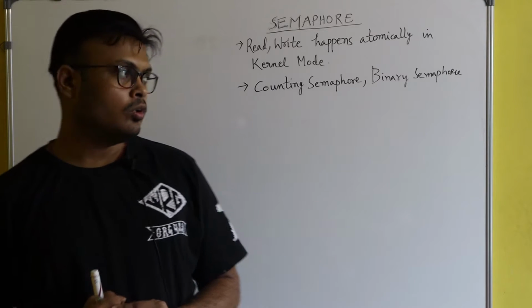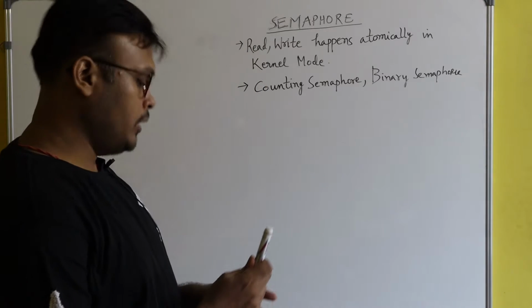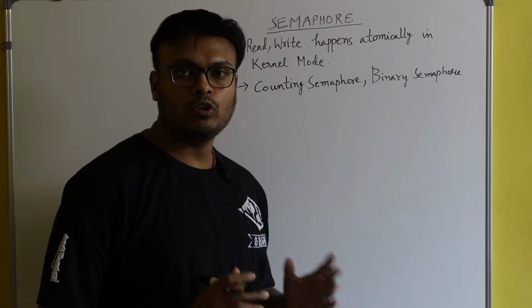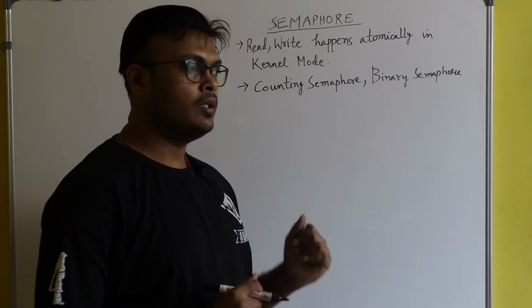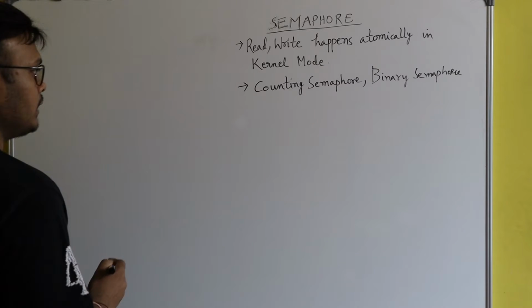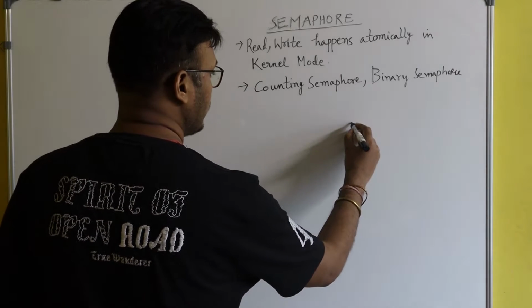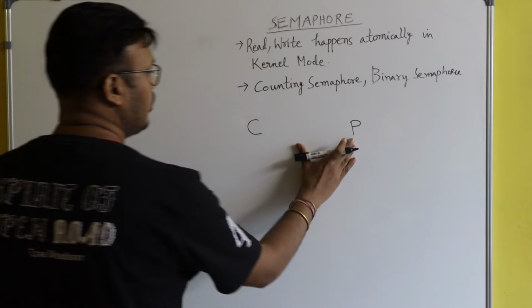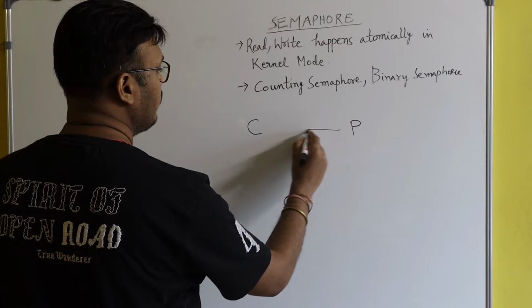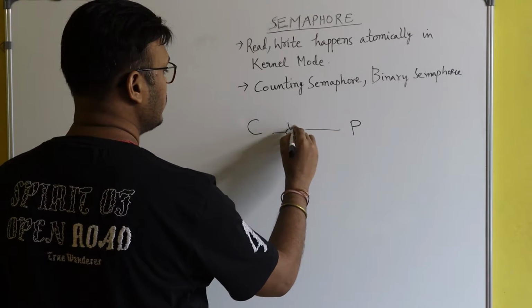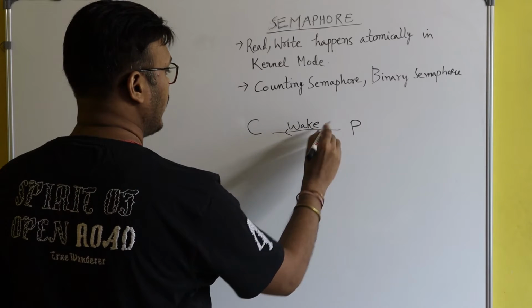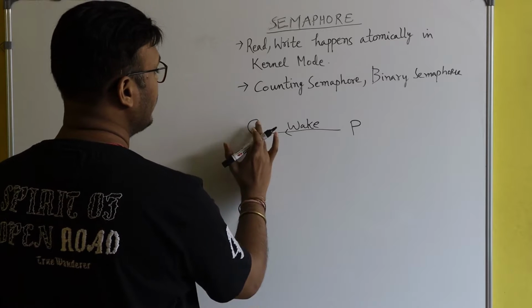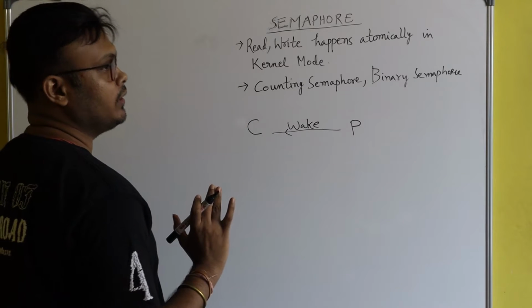Okay. So here basically, semaphore is an integer variable. Initially, the producer was directly invoking the wake system call to the consumer, and this wake system call was getting wasted when the consumer was not sleeping.